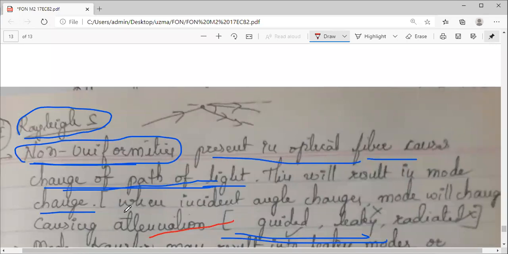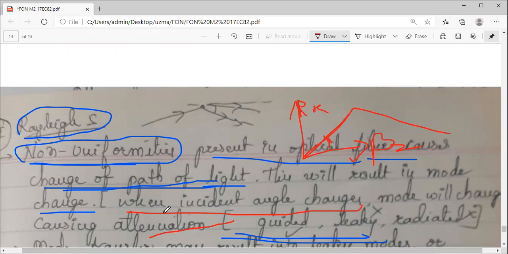When the incident angle theta changes, if you remember, we took a ray and its wave vector, which was resolved into two components, beta z and beta x. Whatever that angle was, it decides the number of modes.